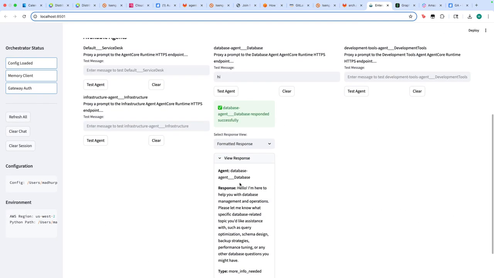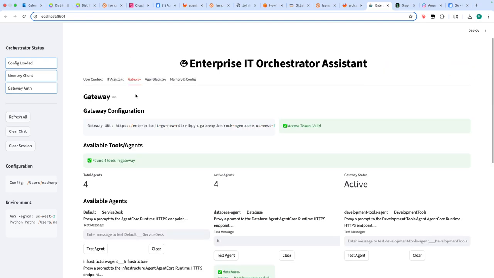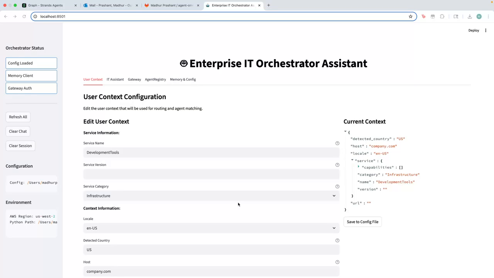So you can see that, hey, I said hi, and it says hello, I'm here with database management operations. What can I help you with? And also, these agents give back a signal, and we'll talk about this part. So let's get started. Great. Now let's get started with the demonstration.